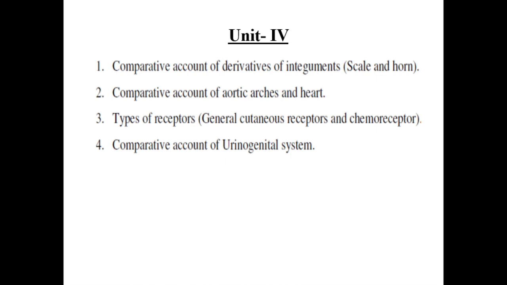Then types of receptors, general cutaneous receptors or chemoreceptors. We can see the details and how the receptor mechanism works. Then the fourth one is the comparative account of urinogenital system. Which types of urinogenital systems are present in these vertebrates, for example amphibia, reptiles, mammals? So we see that in detail in that unit.